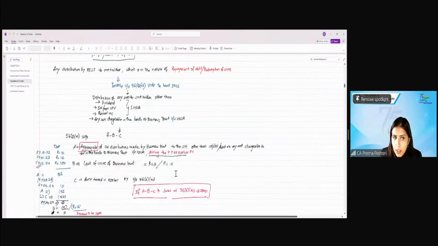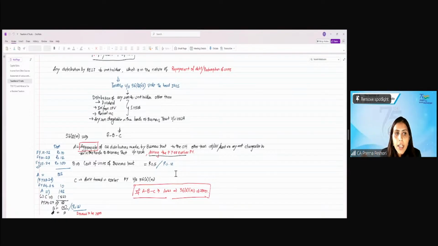So this is over and above; if any sum is paid to the unit holder, we are talking about the taxability of that. So what is the taxable amount? It is the aggregate of all the distributions made by the business trust to the unit holder during this year or earlier years, minus the cost of the units of the business trust, minus any amount already taxed in earlier previous years. So let's say, for example, I have made these distributions: in financial year 21-22, 10; in 22-23, 12; and in 23-24, 100.